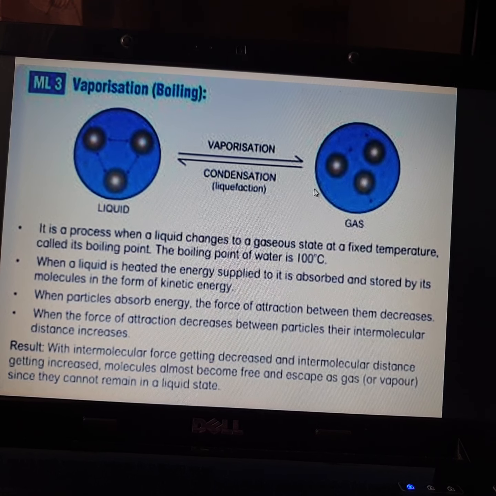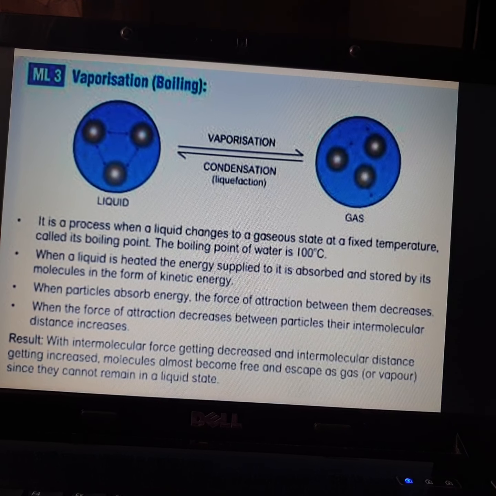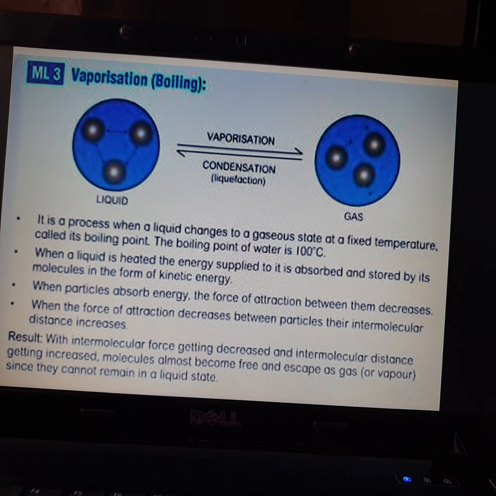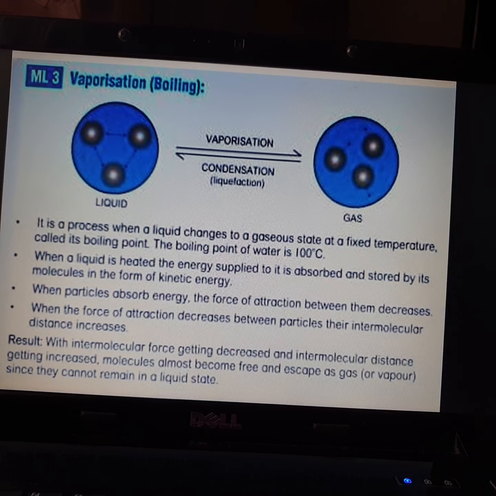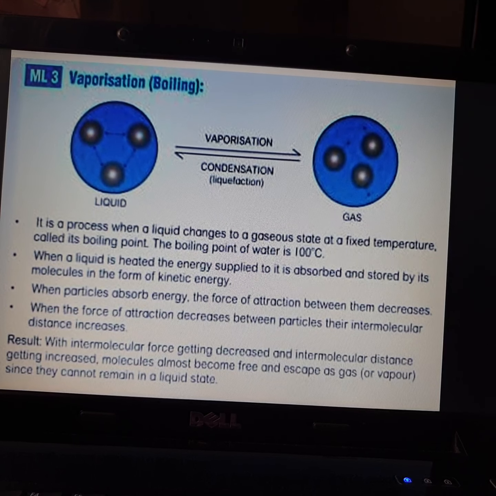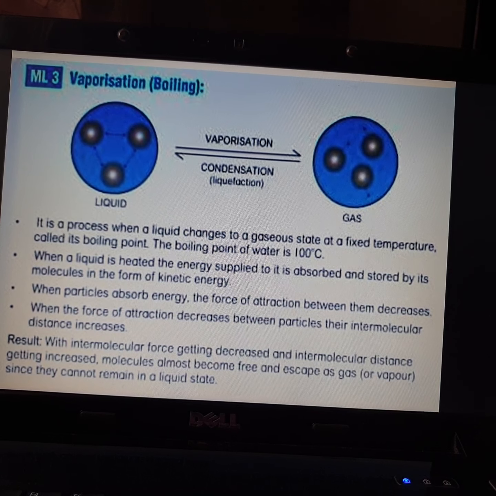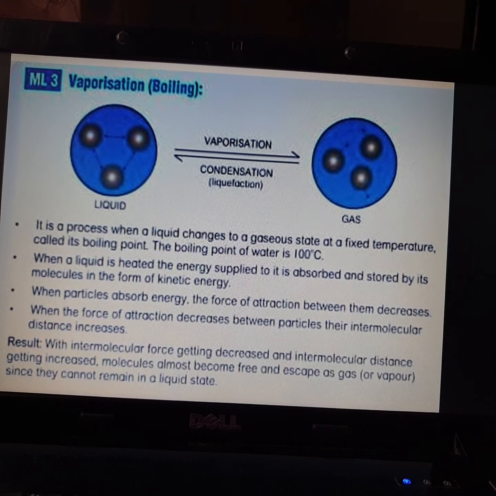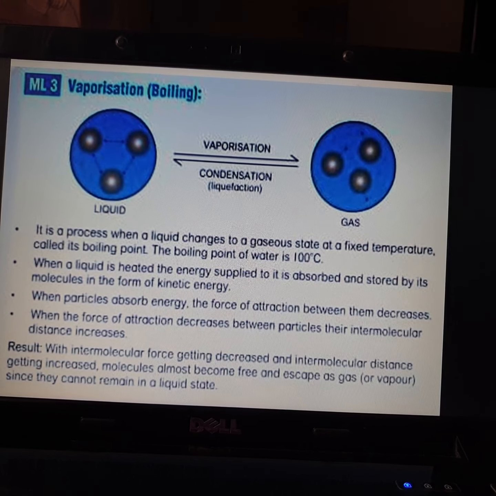Next, vaporization or boiling. It is a process when a liquid changes to a gaseous state at a fixed temperature called the boiling point. The boiling point of water is 100 degrees Celsius. That is, if you have a vessel filled with water and you start heating, then when the temperature increases to 100 degrees Celsius, the water starts getting evaporated. We call it vaporization or boiling.